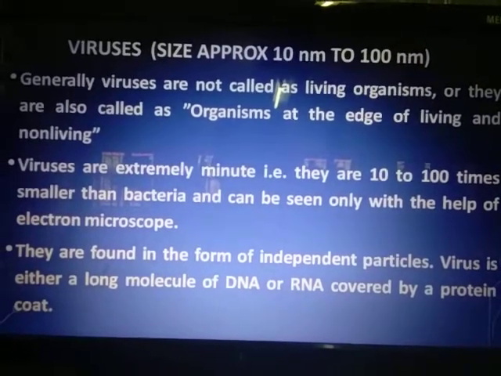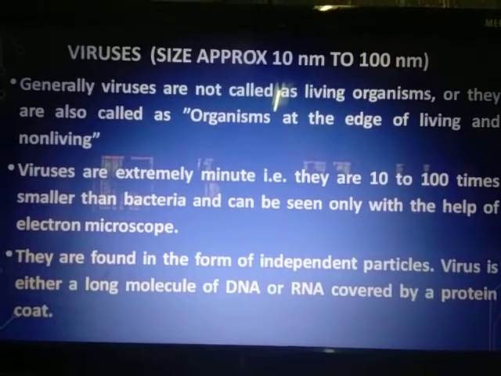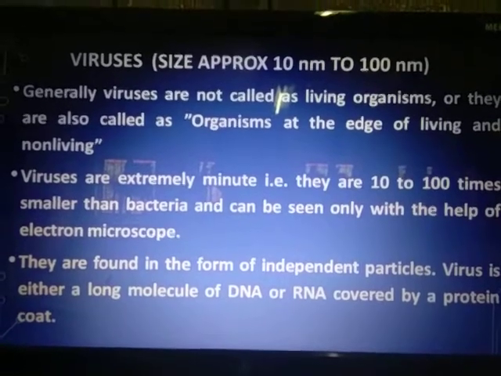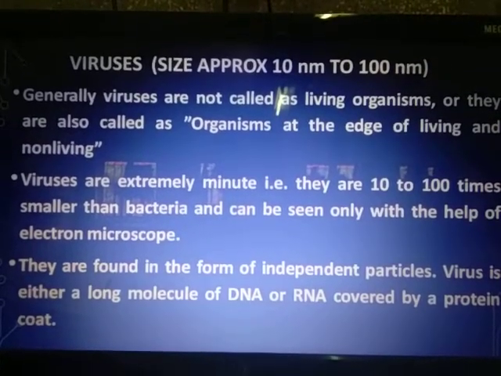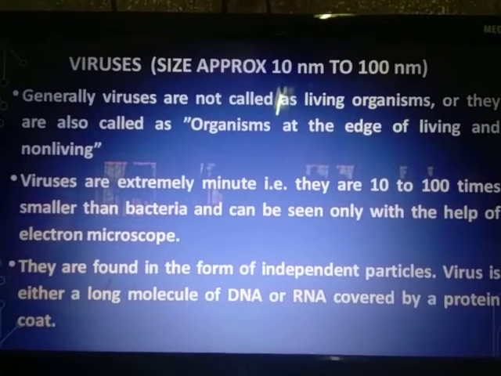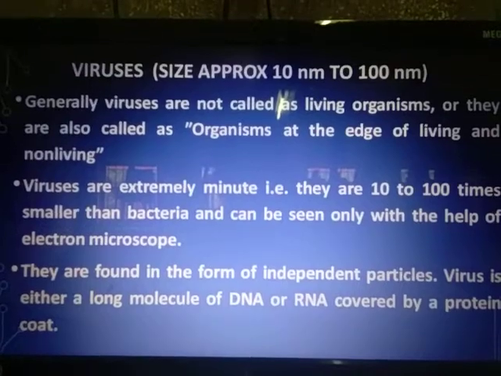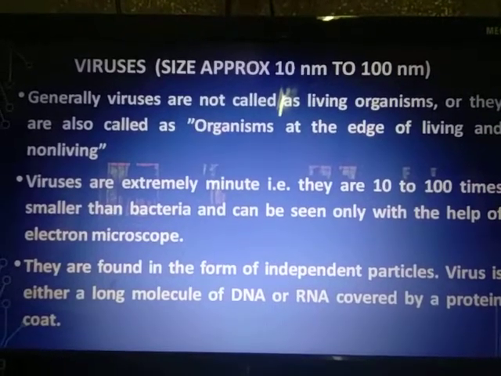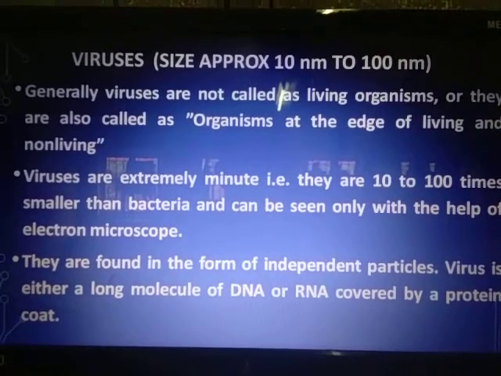Electron microscope can magnify around 2 billion times. 2 billion times means around 200 crore times it can magnify a small thing. Fine. So with a compound microscope you can get magnification only up to 1500 times. With an electron microscope you get magnification up to 200 crore times. So it is visible only under an electron microscope. So viruses are so small.